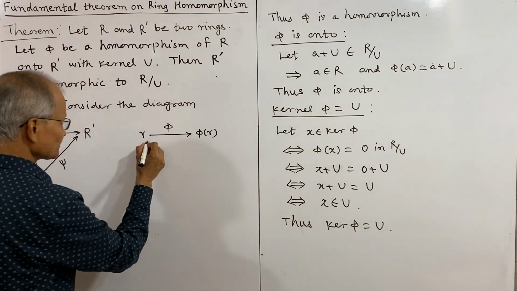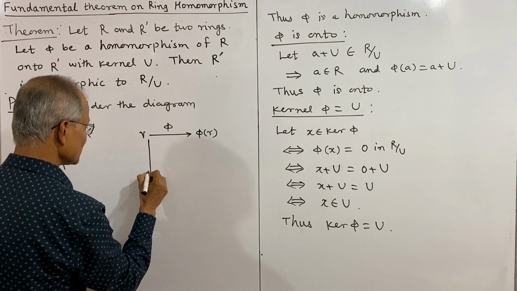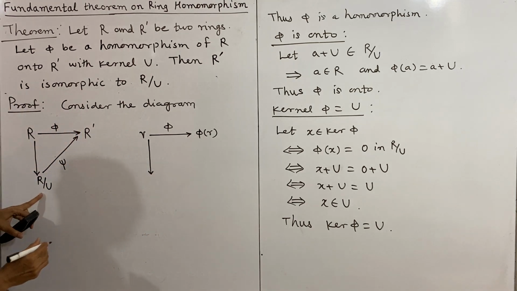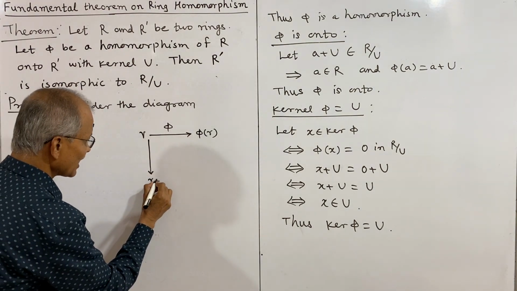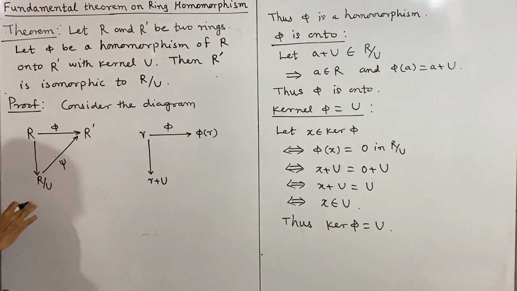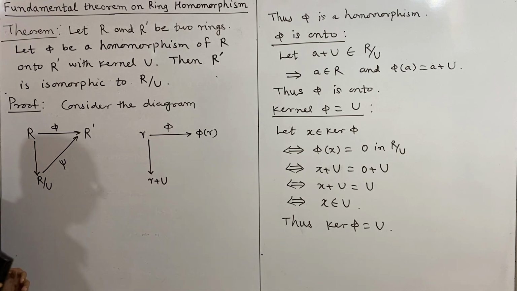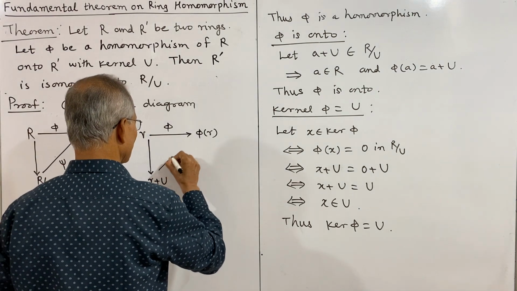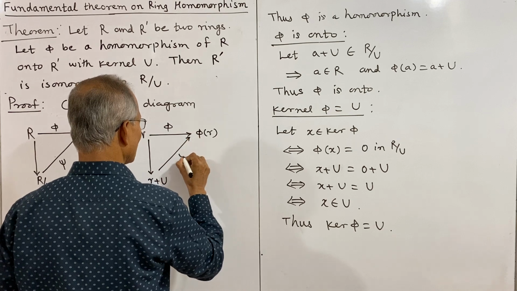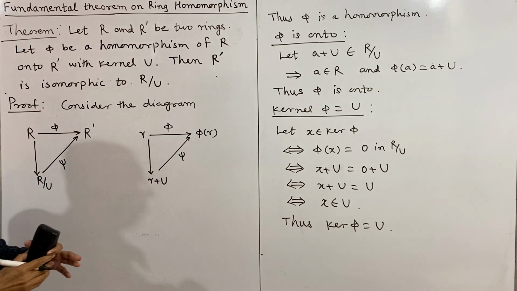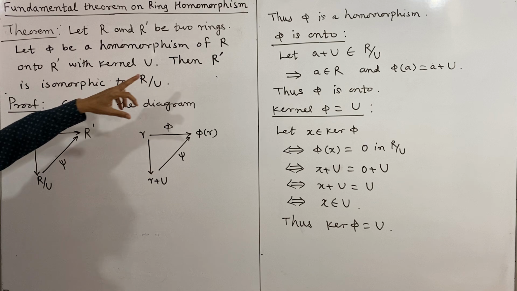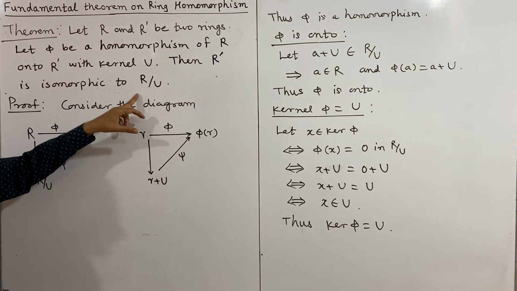And again, this is the element in R by U, and that element we shall write as r plus U. An element in a quotient ring is written in this form, r plus U, and now there is a mapping psi. This helps us to define a mapping psi between R prime and R by U.